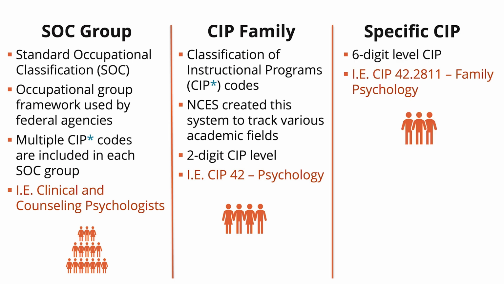And lastly, our most granular report would be our specific CIP report, and this is based on the 6-digit CIP level. So for example, we could have CIP 42.2811, and this would include enrollment and credentials completed for family psychology.